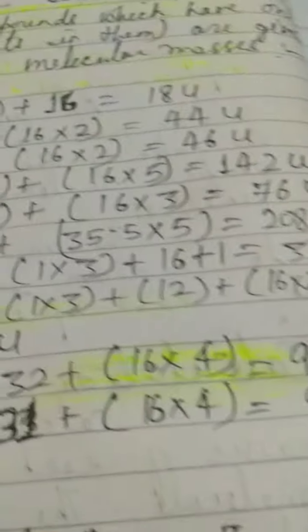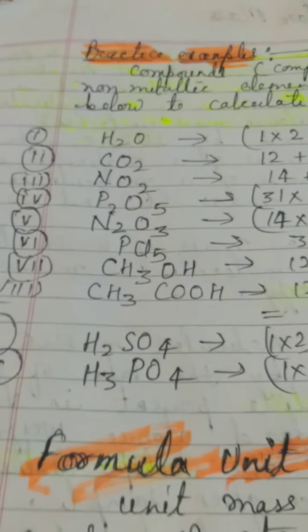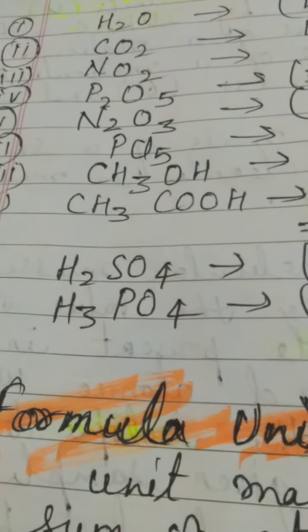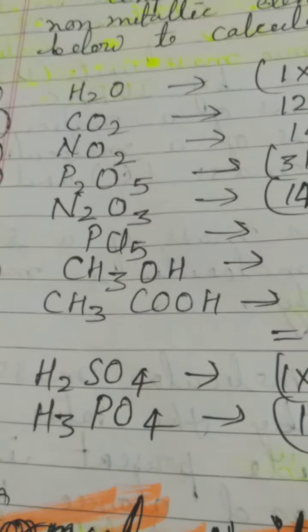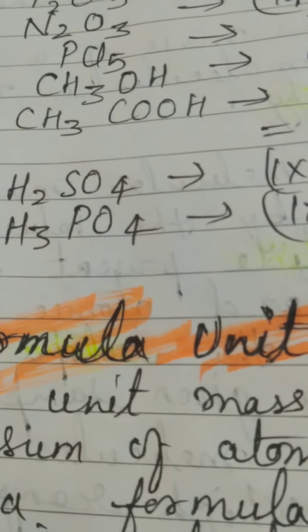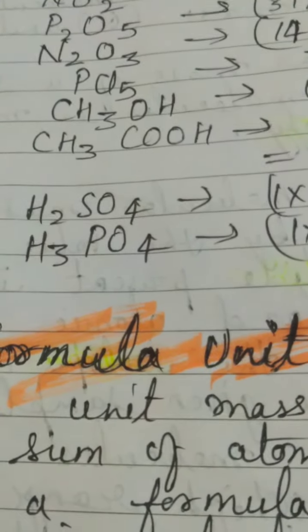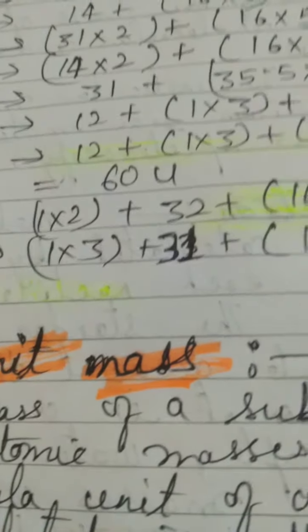That's how we have calculated it like this, because there are 5 atoms of chlorine, and I have done the multiplication and addition finally to reach the answer. Here I have taken one organic compound. These are inorganic compounds, because nowhere will you see carbon and hydrogen there, but here it is a hydrocarbon, because both carbon and hydrogen are bonded together. So this is your methanol, CH3OH, a type of alcohol, and that is how we have calculated 12 plus hydrogen